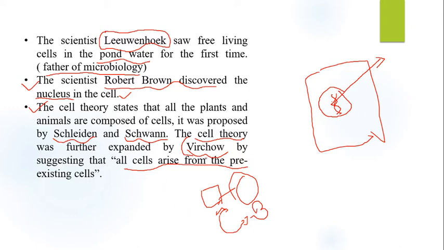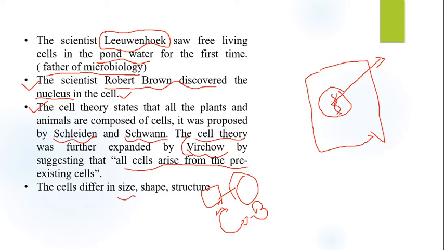That is called Virchow's statement. Now the next point is that cells have different shapes and sizes. There are many cells present in nature, and they have different shapes.